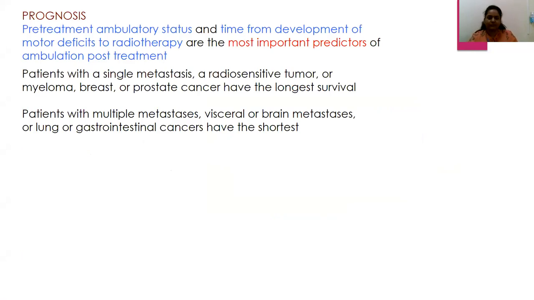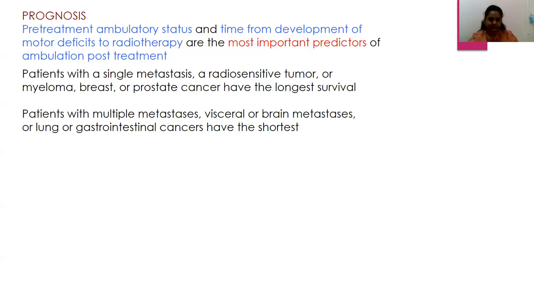Whereas patients with multiple metastases, visceral or brain mets, and patients with GI or lung cancers may have a shorter survival. So based on this understanding, it helps us to prognosticate in such a patient, and also to explain to the patient and the family regarding the outcomes of this treatment, so that we are preemptively able to discuss the outcomes of the treatment that we are going to plan for this family.